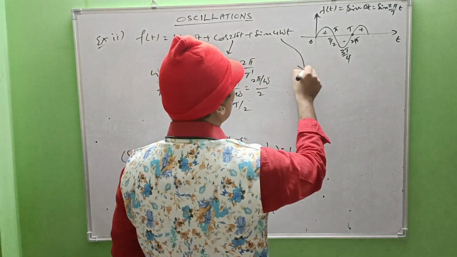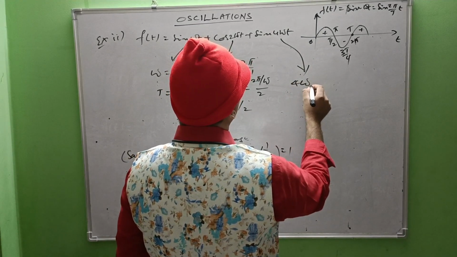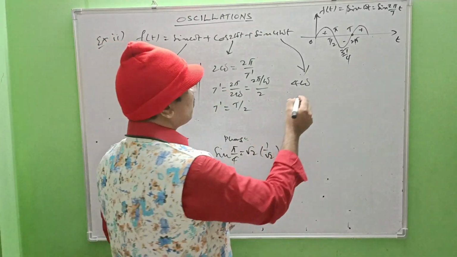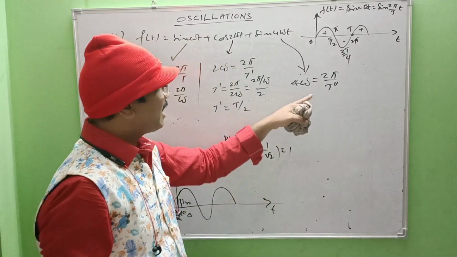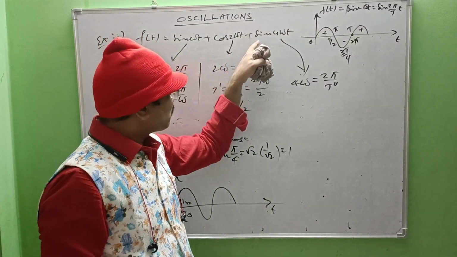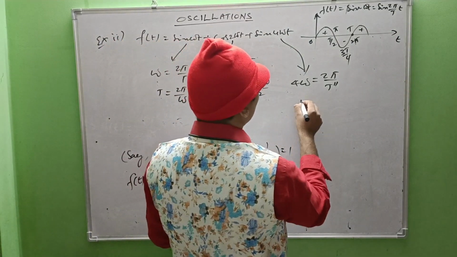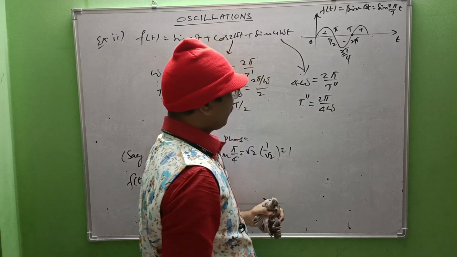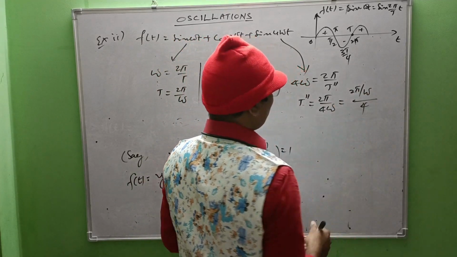Coming to the third function, that is 4 omega t. That is 4 omega. What is the multiple for t here? 4 omega can be written as 2 pi by T double dash, for example. So T double dash means the time period exclusively for this function. That is T double dash can be written as 2 pi by 4 omega. That is 2 pi by omega whole divided by 4.